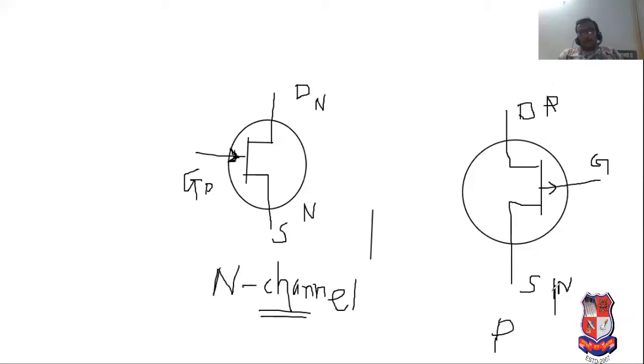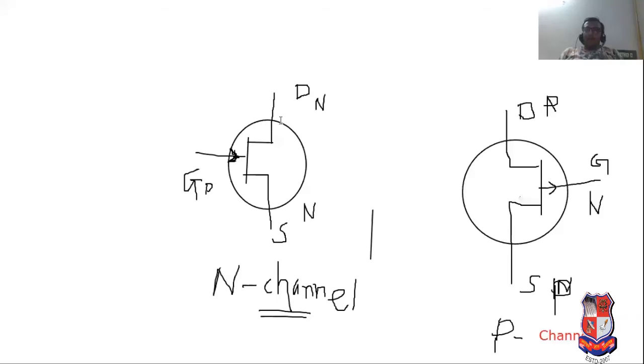For P channel JFET, here drain and source is P, and the gate can be made with the terminal of N type semiconductor. The direction from source to gate is outward. That's why it is known as the symbol of P channel. So here we can mention the symbol of P channel. It is the difference between P channel JFET and N channel JFET.